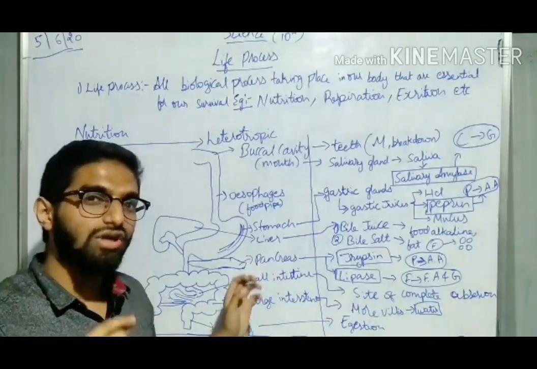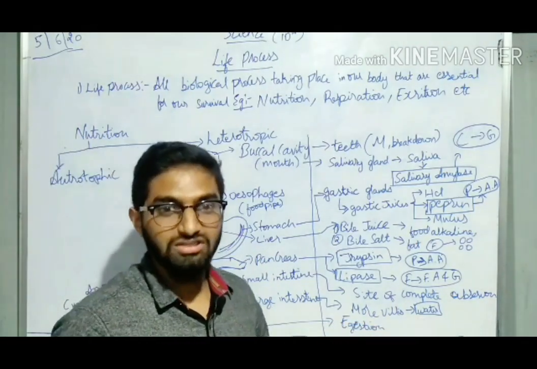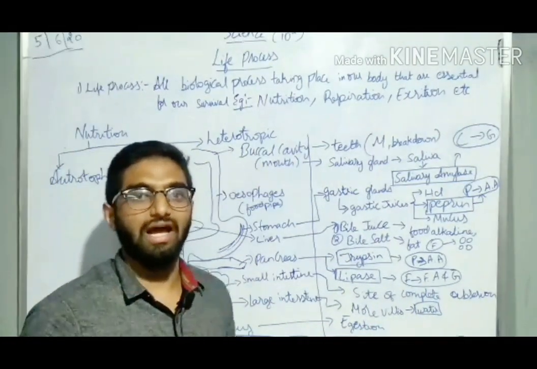In the small intestine, you have villi which absorb the nutrients. And in the large intestine, you have villi which will absorb the water. And the leftover waste will be egested from the anus.